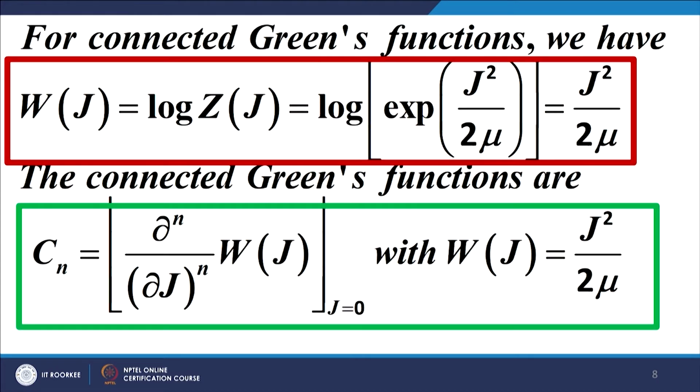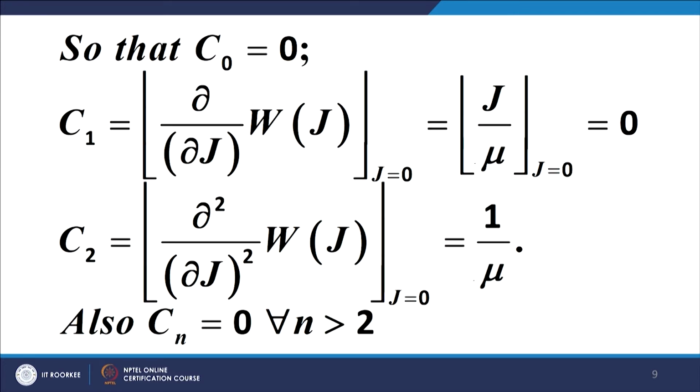For the connected Green functions, we have W of j is equal to j square upon 2 mu. Remember, Z of j is equal to exponential of j square upon 2 mu. Therefore, log of Z of j is j square upon 2 mu, and therefore, the connected Green functions we get from taking derivatives of j square upon 2 mu, which gives us the following: C0 is equal to 0, C1, the first derivative, again if you put j equal to 0, you get 0, and C2 is equal to 1 upon mu. Remember, C2 is the variance of the distribution.